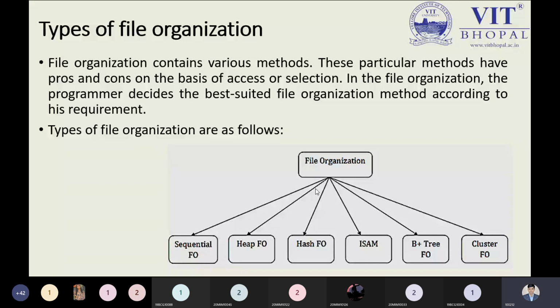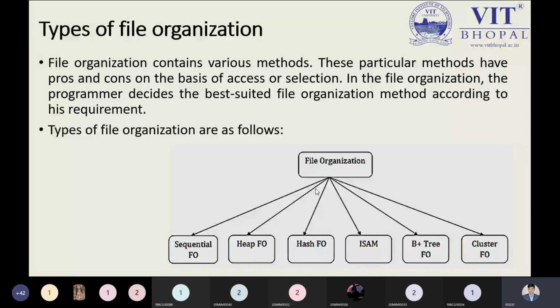It is already written over here. The file organizations contain various methods. So these are the various methods, as I told you. These particular methods have pros and cons on the basis of access or selection. As I told you, it depends on application and need. So each and every file organization has pros and cons, undoubtedly.